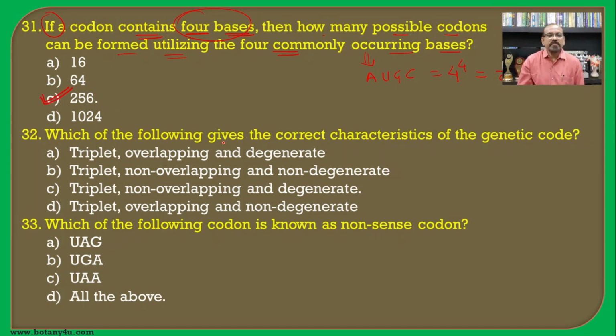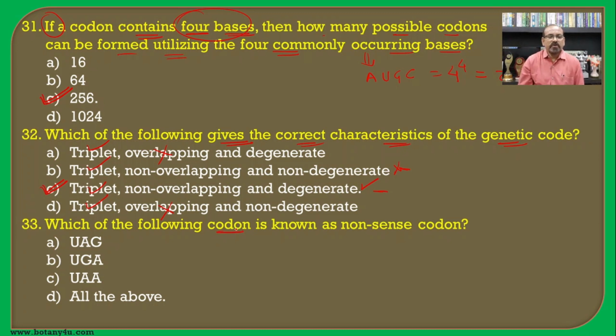Then which of the following gives the correct characteristics of the genetic code? The code is triplet, that is the correct one. The code is non-overlapping, so overlapping is the wrong one. And the code is degenerate, not non-degenerate, and hence C is the correct answer for this question.